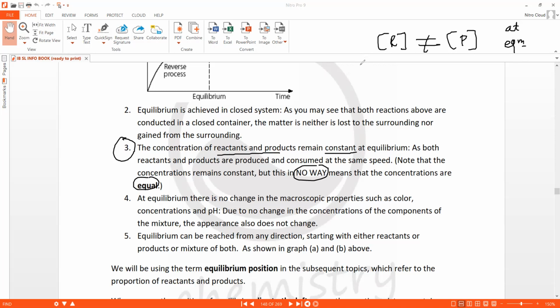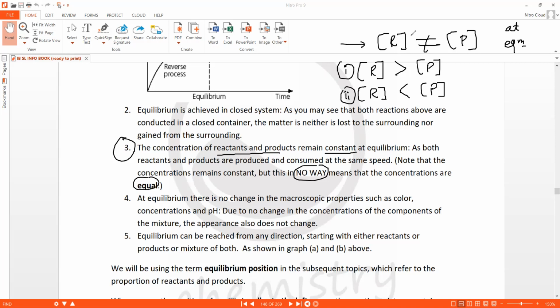At equilibrium, either the concentration of reactants is greater than the concentration of products, or the concentration of products is more than the concentration of reactants. So these are the two possibilities. But having said that, I cannot deny the possibility that this will never happen.